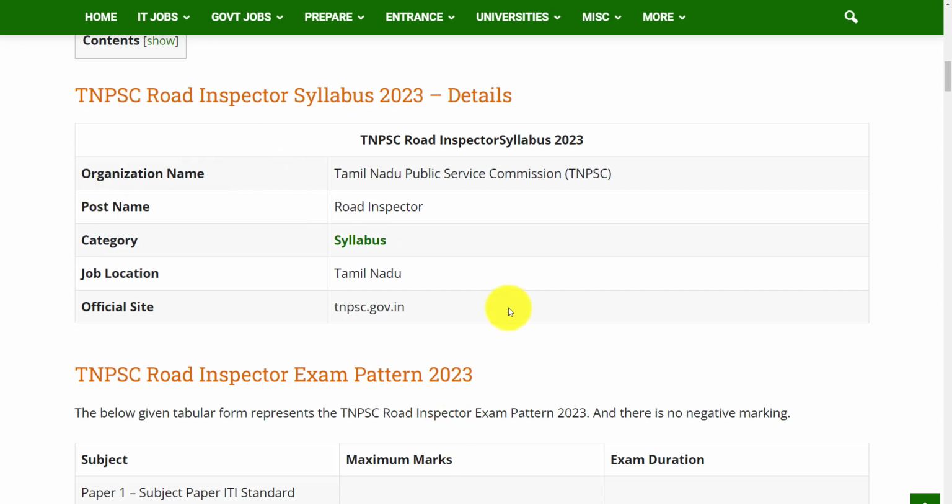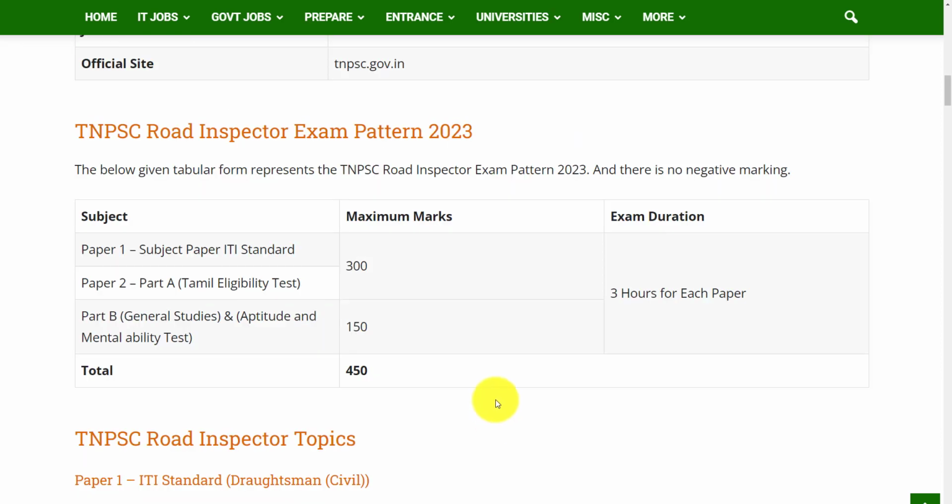Before going to the exam pattern and syllabus, let's see some details of this examination. The organization that is conducting this exam is the Tamil Nadu Public Service Commission for the post Road Inspector, and the job location is Tamil Nadu. If you have any queries, you can go through the official website tnpsc.government.in. Let's see the exam pattern.